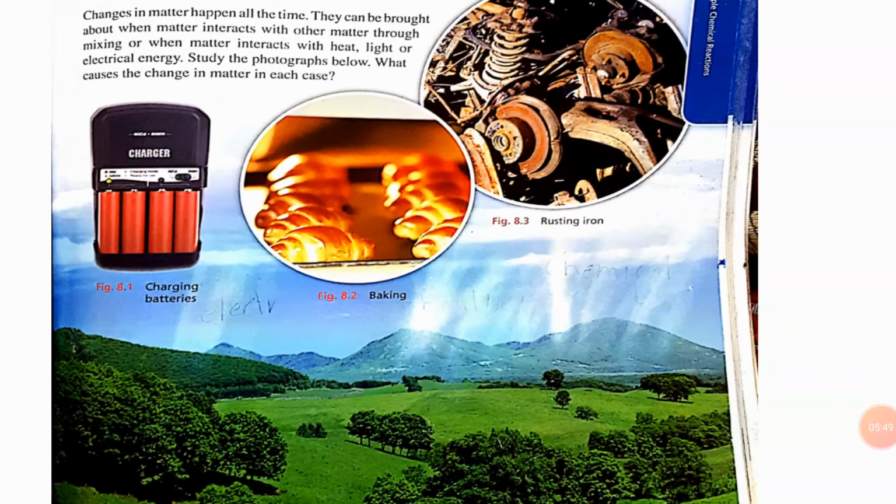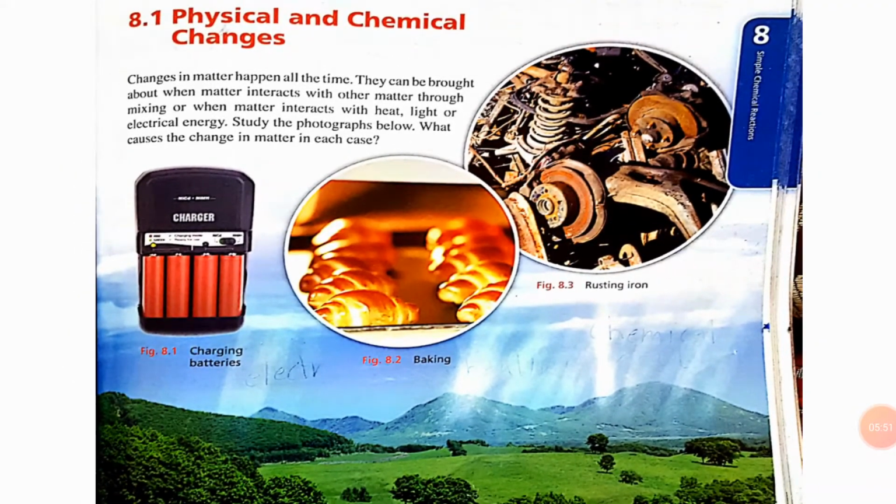Okay, now here are different examples of changes which happen in our daily life. The first one is charging batteries. What is the cause of charging batteries? What brought about this change? Electricity. Now you have to write it with a lead pencil below this figure: the electricity is responsible. Just write the word electricity here.